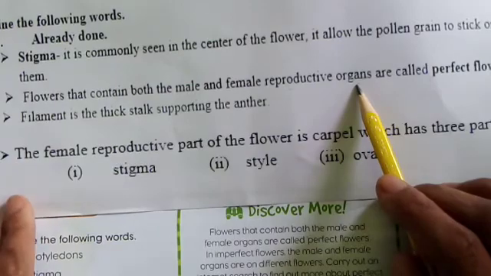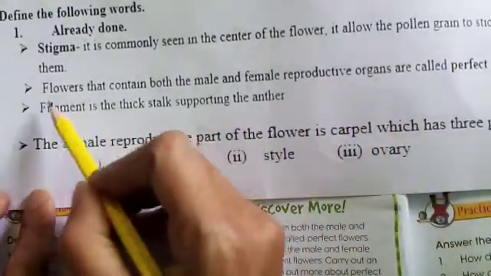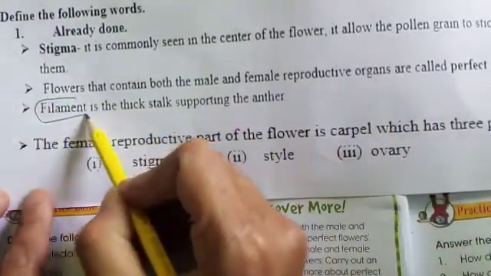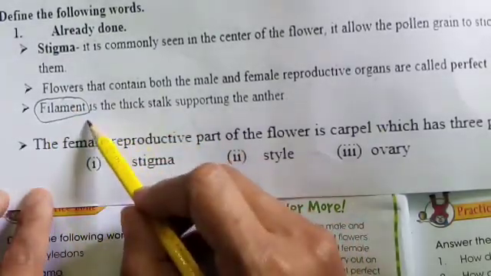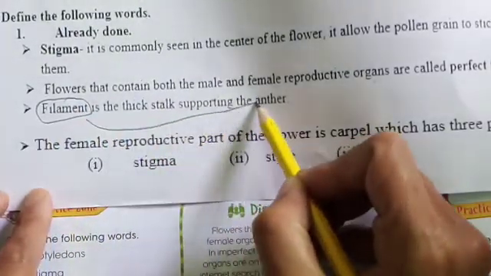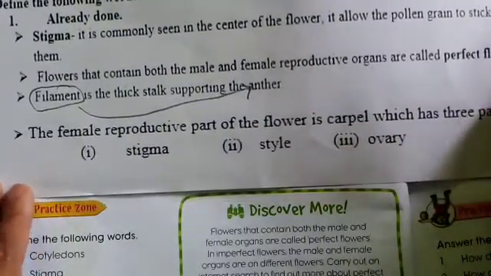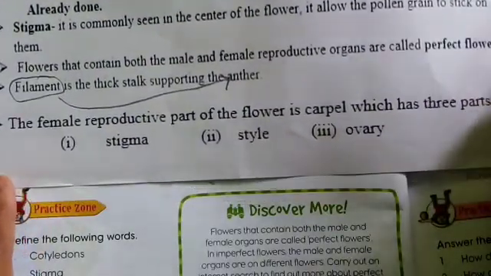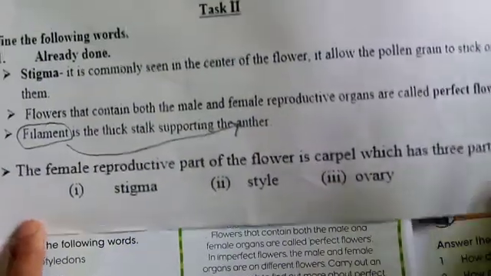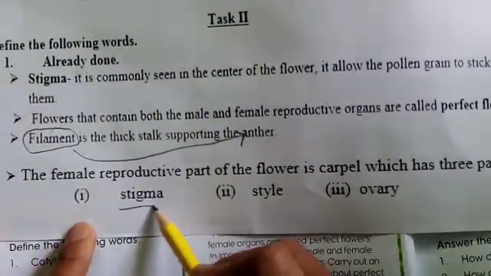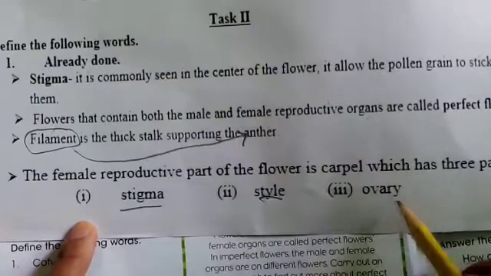Filament is the thick stalk supporting the anther. What is filament? Filament is a thick stalk. A thick stalk that supports what? That supports the anther. The female reproductive part of the flower is the carpel, which has 3 parts. How many parts? 3 parts. Stigma, style and ovary.